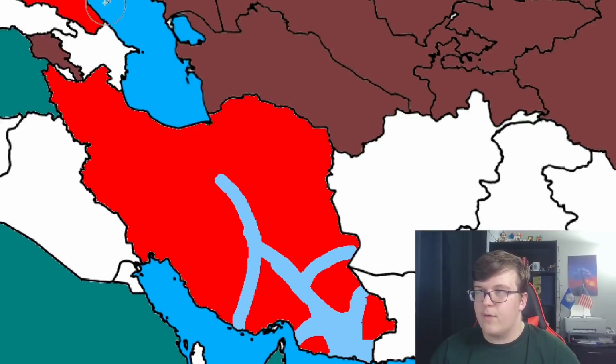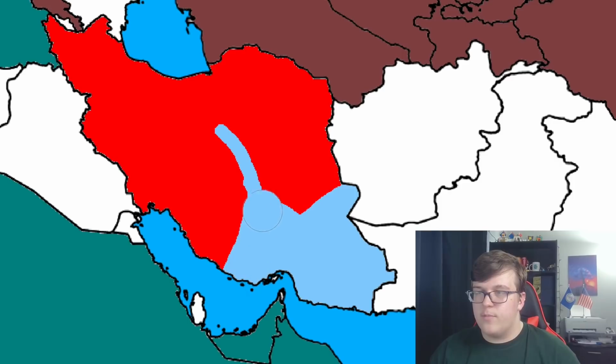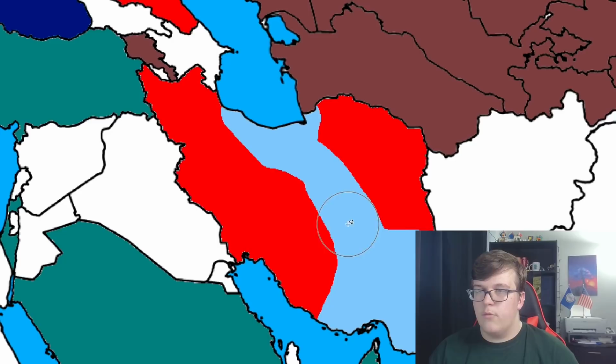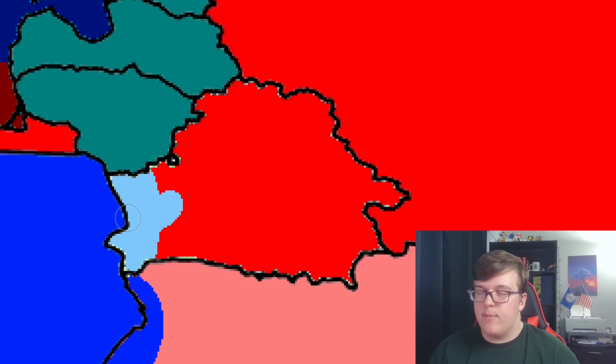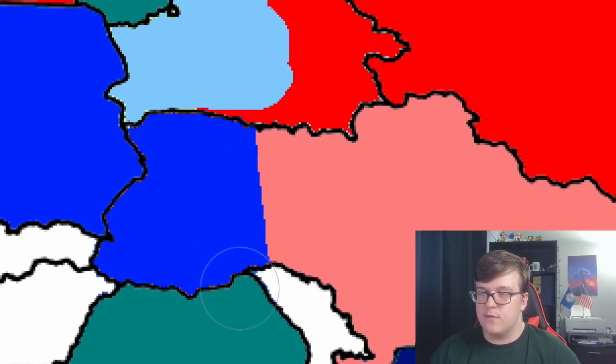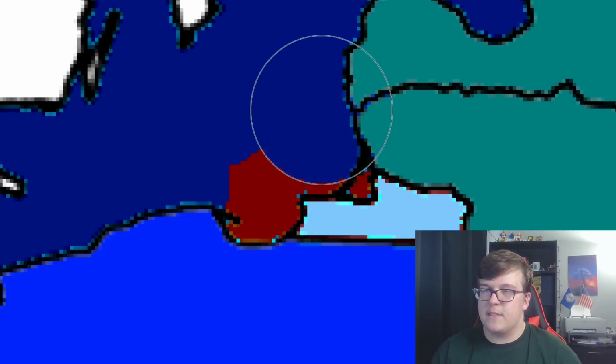Back down in Iran, we have US forces pushing out and capturing over their encircled areas. From here, their push up towards Tehran is expanded, and eventually they push up and capture the city, which leads to an even greater collapse of Iran and eventually the surrender of the country. Over in Belarus, we see blue teams push out and capture Minsk, and down south, we see the blue team push into Ukraine. Eventually, we have troops pushing in and capturing Kaliningrad, which lets the US Atlantic Fleet take over the areas surrounding it.